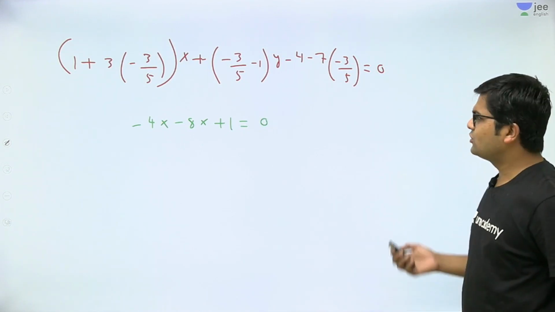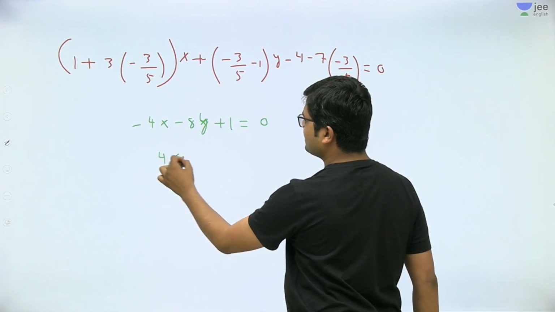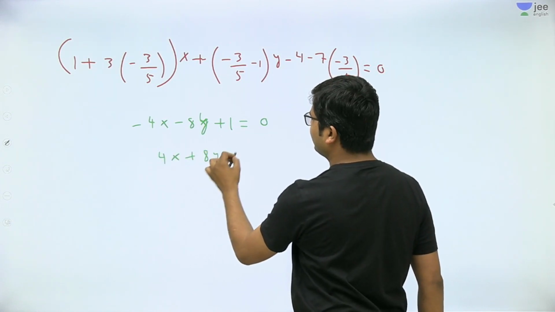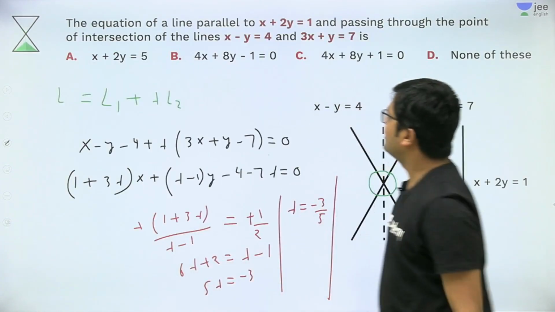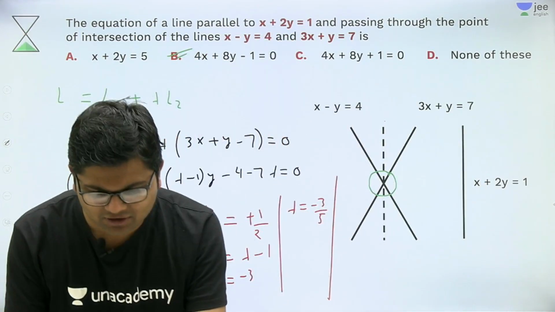Till now it is okay. So if I multiply by minus, we get 4x plus 8y minus 1 equal to 0. This is the answer. So answer will be B for Bombay. I think everybody must have understood it.